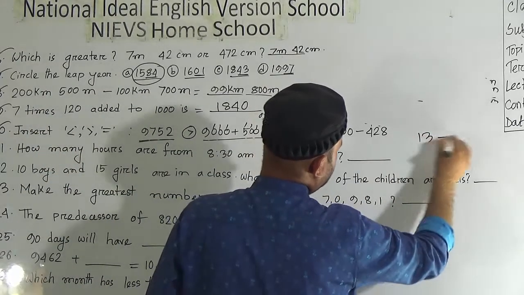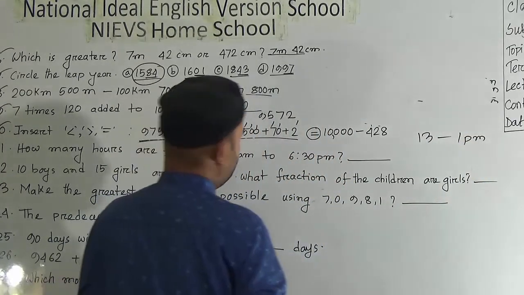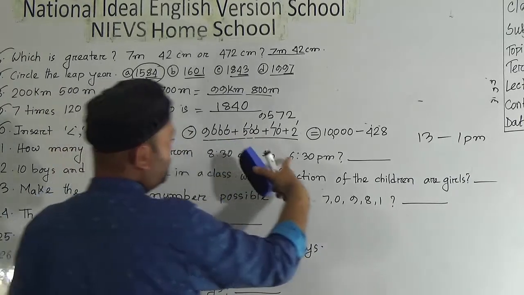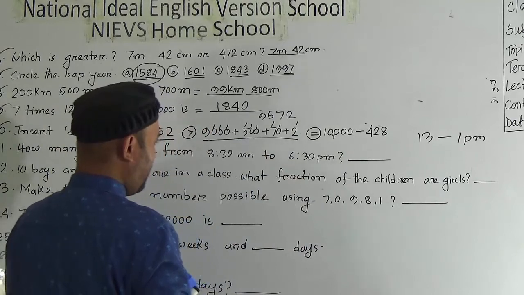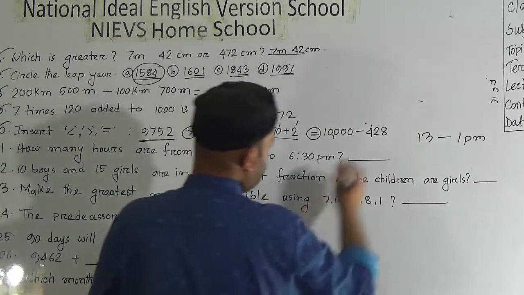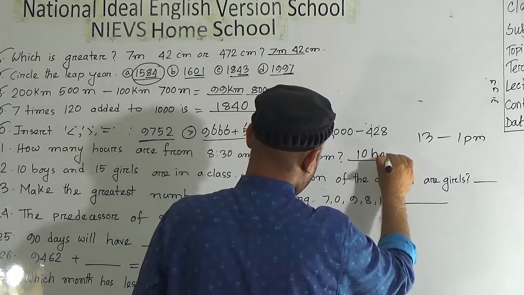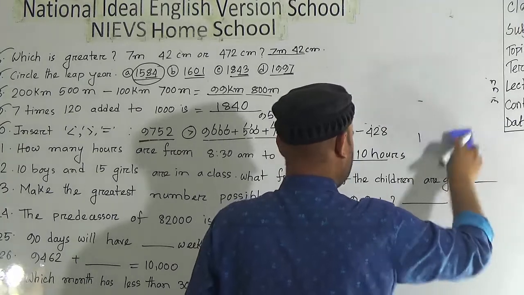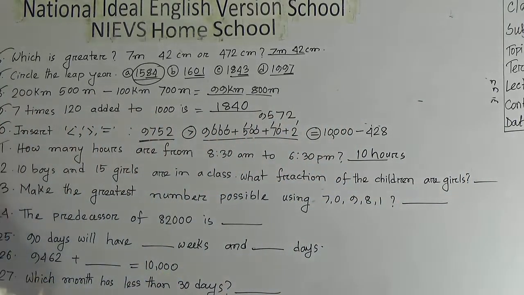We have already learned 13 makes 1 p.m., so it will be 1. Then 9, 10, 11, 12, 1, 2, 3, 4, 5, 6. So how many hours here? Here it will be 10 hours. Hope you understood this one.